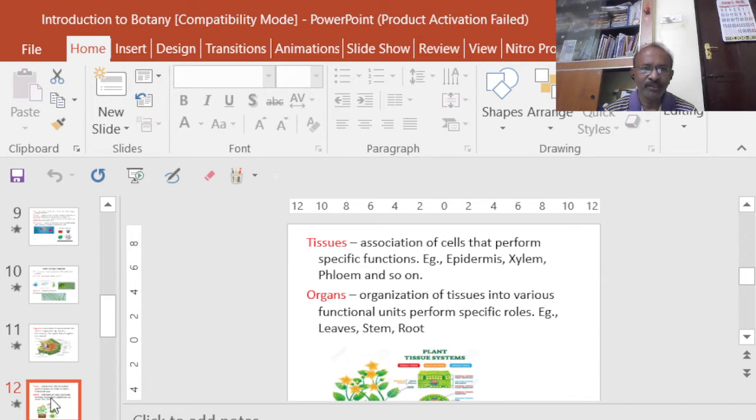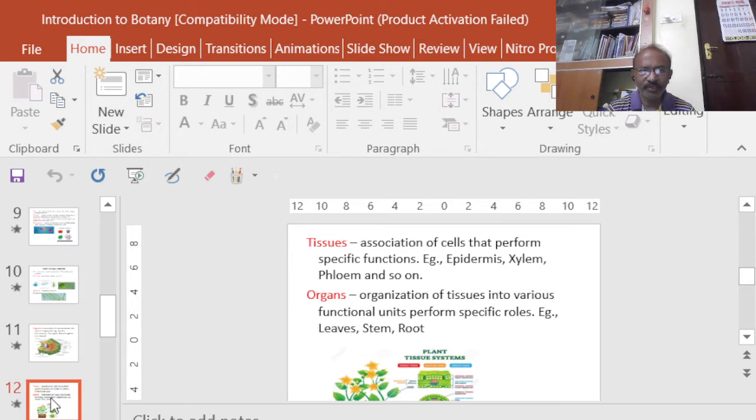However, the tissues are grouped into various functional units, okay, that also perform specific roles. Say, for example, leaves, stem, root. When we say leaves, leaves have many tissues, like epidermis is one type of tissue, xylem is another type of tissue, phloem is another type of tissue.